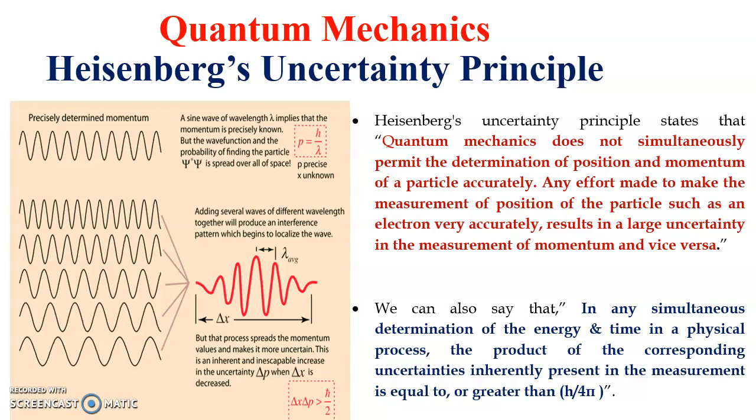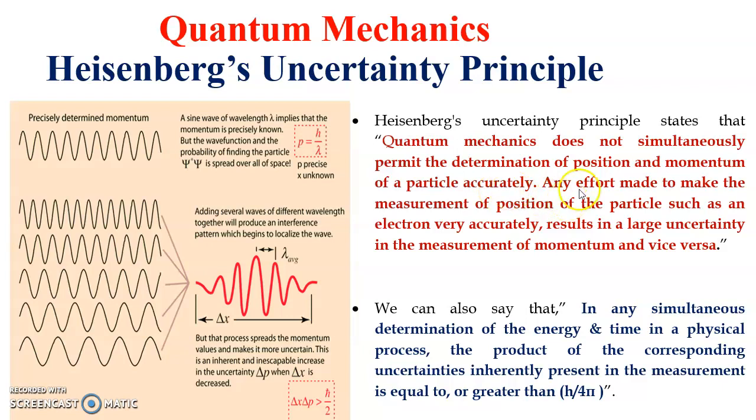In quantum mechanics, there is a concept called Heisenberg's uncertainty principle. Heisenberg was the scientist who gave this concept. The uncertainty principle tells us that quantum mechanics does not simultaneously permit the determination of position and momentum of a particle accurately.